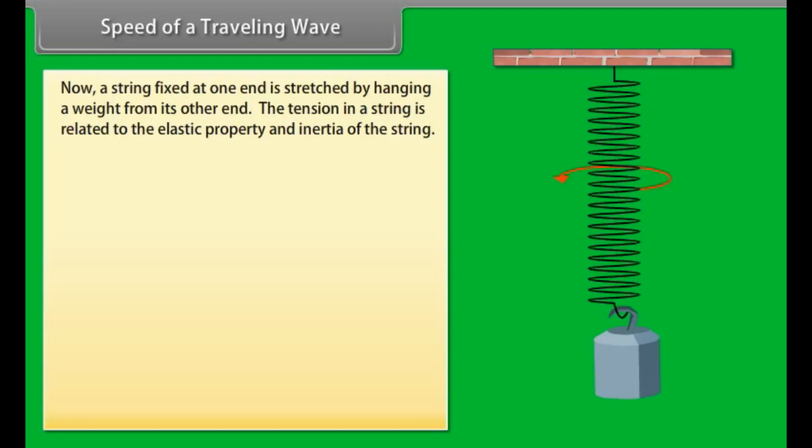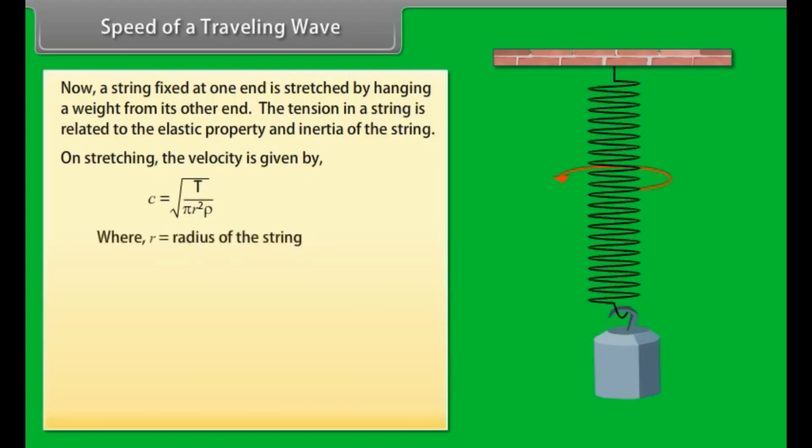The tension in a string is related to the elastic property and inertia of the string. On stretching, the velocity is given by C = √(T/πr²ρ). Here, r is the radius of the string and ρ is the density of the material.